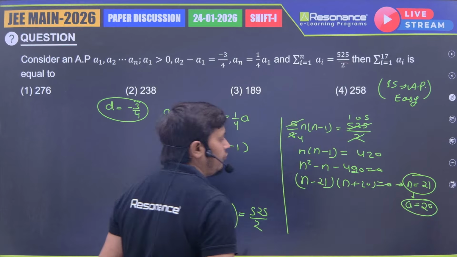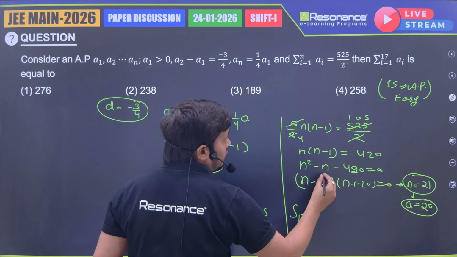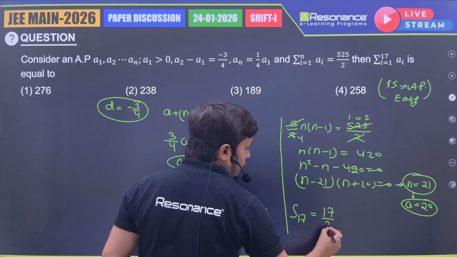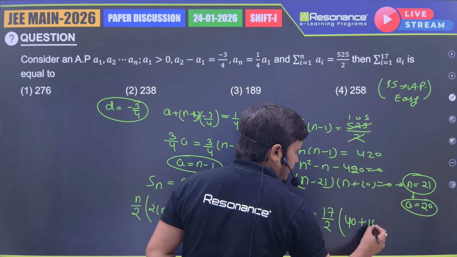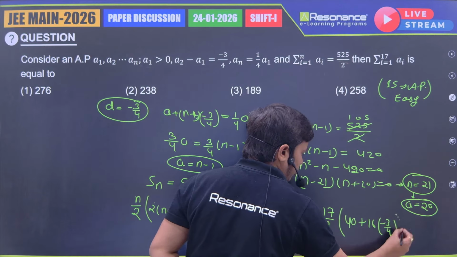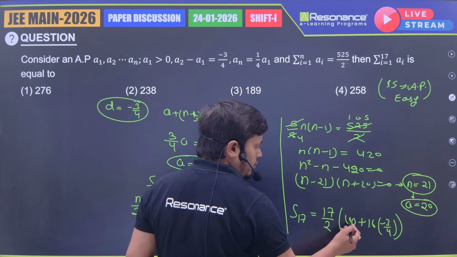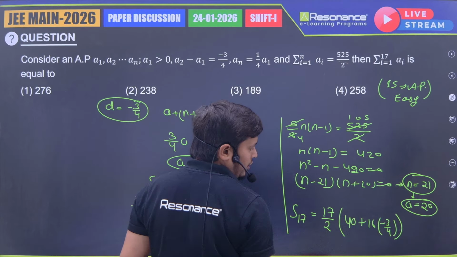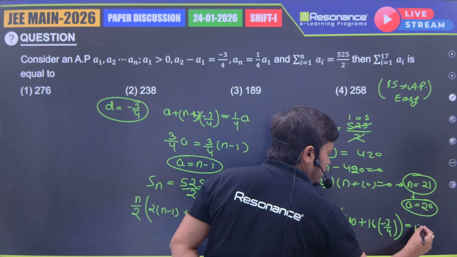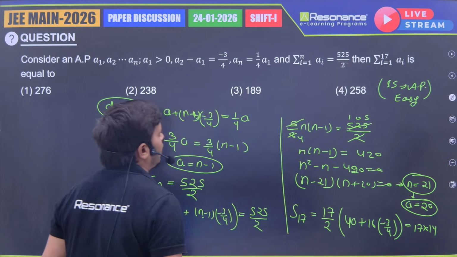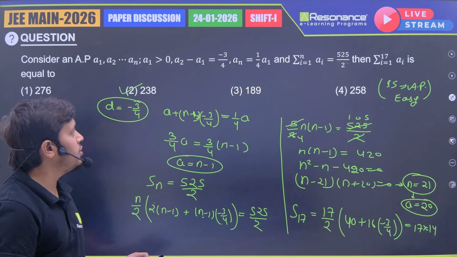We got n, we got a, and what do we need? S17. S17 is n by 2, 17 by 2, into 2a, that is 40, plus n minus 1, 16, and d is minus 3/4. Okay. If we cancel, then 4 times cancel, minus 12, 40 minus 12 is equal to 28. 28 cancel by 2, 14, 17 into 14, and what we got? 238. Okay. So this was the question from the sequence and series, AP topic only.